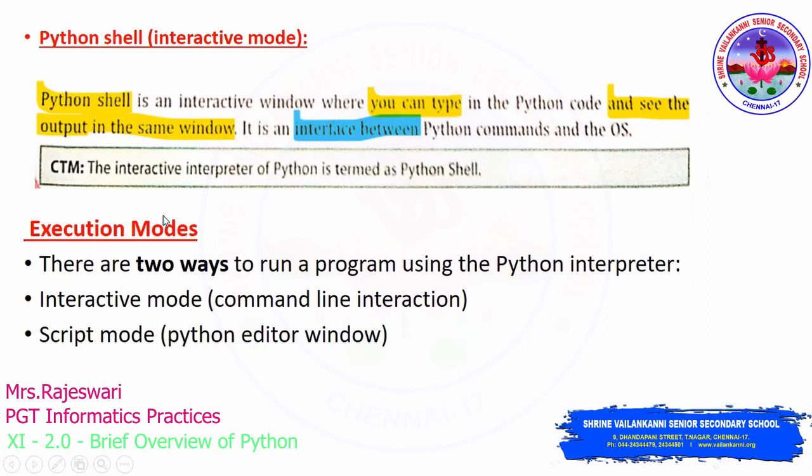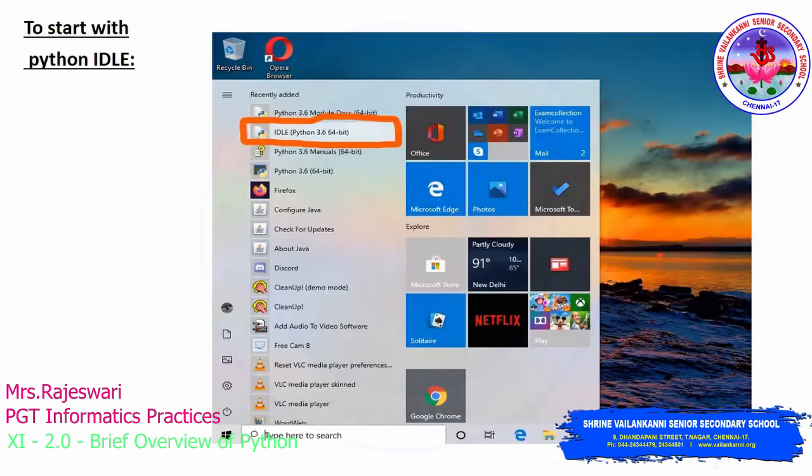Now I'll tell you how to open and work with Python. To start with Python IDLE, just go to Start. If you click on the Start button, in case you have installed the Python software, it will display the Python software like this. In this you have to choose IDLE Python.